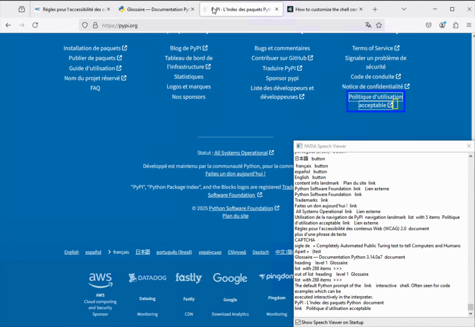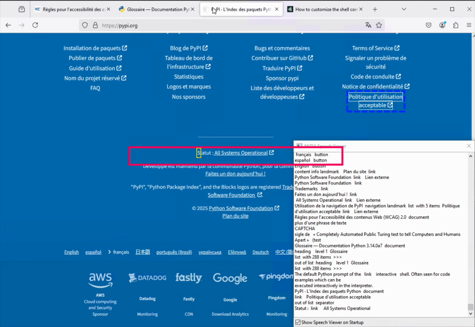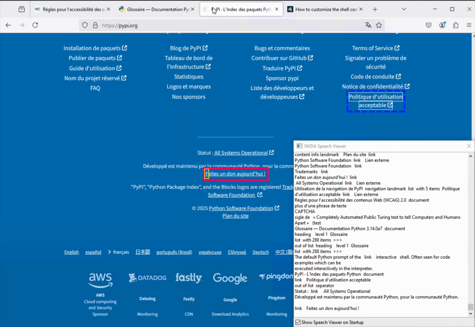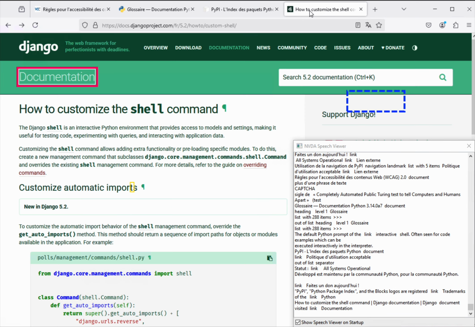PyPI indexed a packets Python document. Out of list separator. Statut. All systems operational. Développé et maintenu par la communauté Python. Faites un don aujourd'hui. PyPI, Python package index, and the block logos are registered trademarks of the Python Software Foundation.